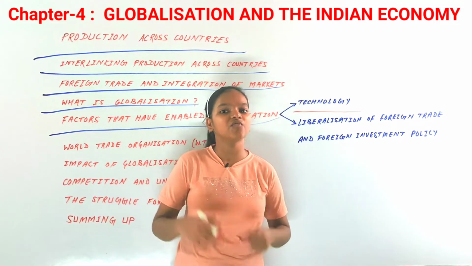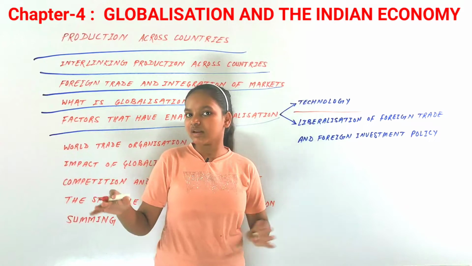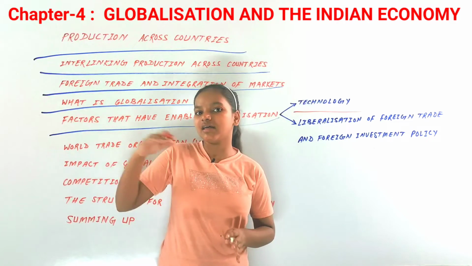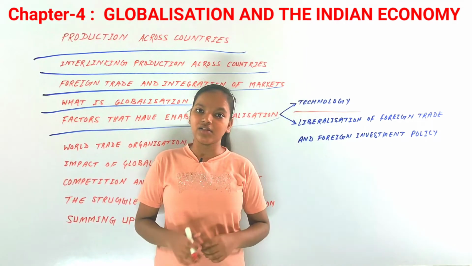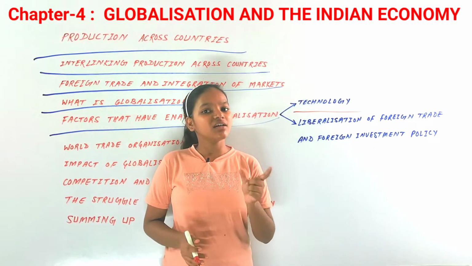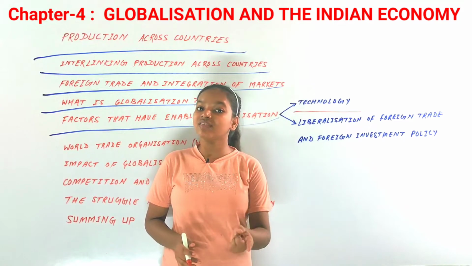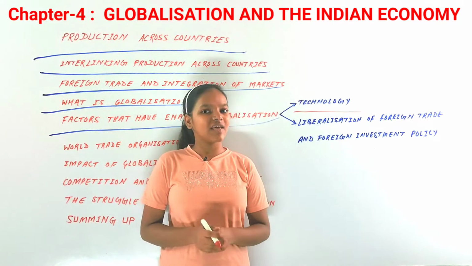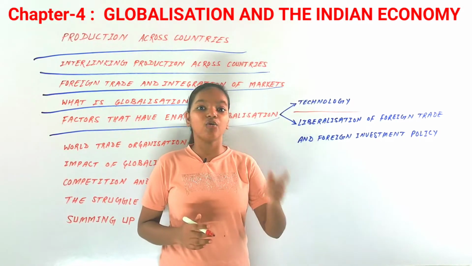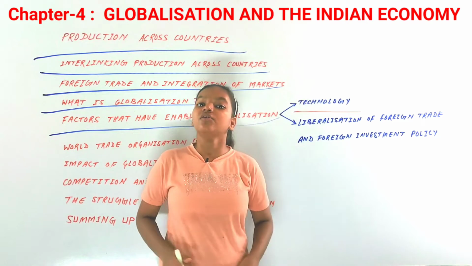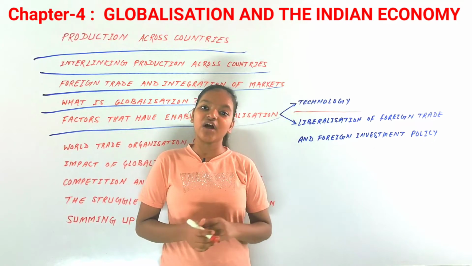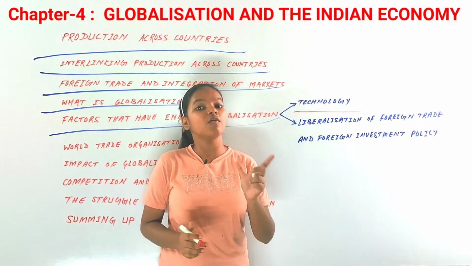For example, we have a great improvement in transport. There was a time when you had to travel on animals, and now you're traveling in airplanes. Because of improvements in transportation, goods and services can now travel over long distances in less time and at cheap cost. So because of technology, goods and services can be transported over long distances quickly and cheaply.